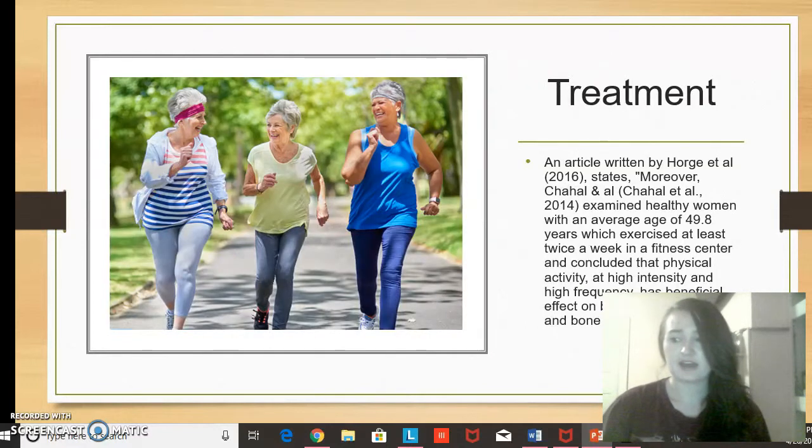This slide will take a look at a reference that provides information on possible treatment for osteoporosis. An article written by Horge and some other people from 2016 states, moreover, Shahal et al. examined healthy women with an average age of 49.8 years, who exercise at least twice a week in a fitness center, and concluded that physical activity at high intensity and high frequency has beneficial effects on both muscle strength and bone mineral density. This helps to prove that exercise can be a viable treatment for this disease.